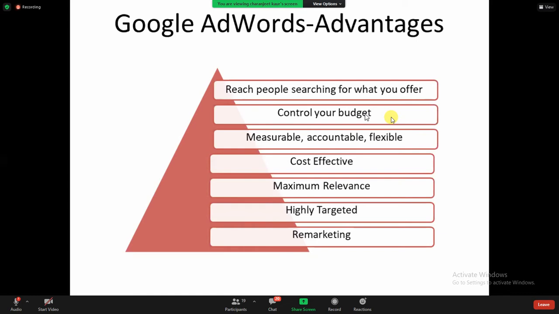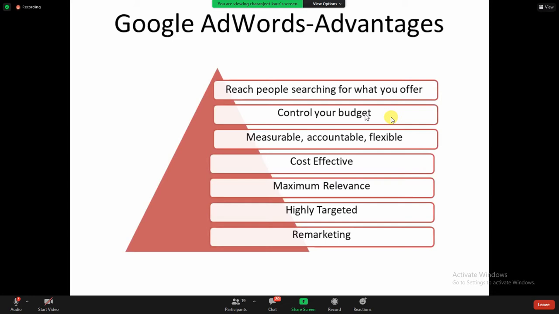We are going to see this in live form when I tell you how you can have your own ad, and from where you can see all these things. Now, it is measurable, accountable, and flexible.